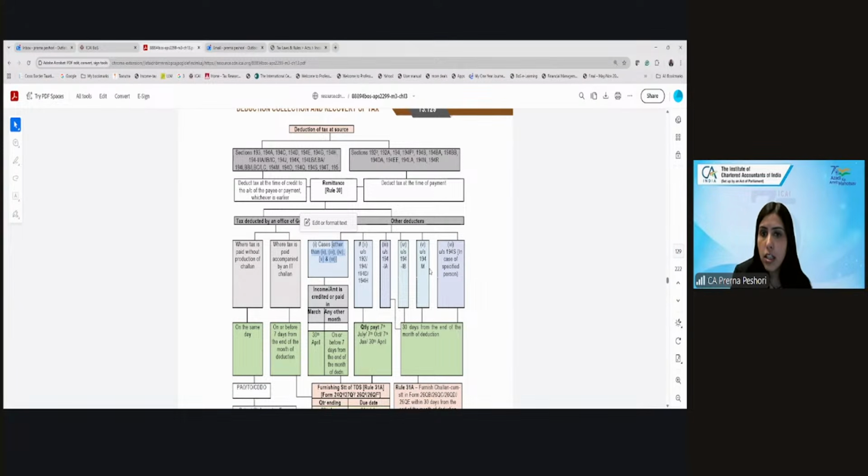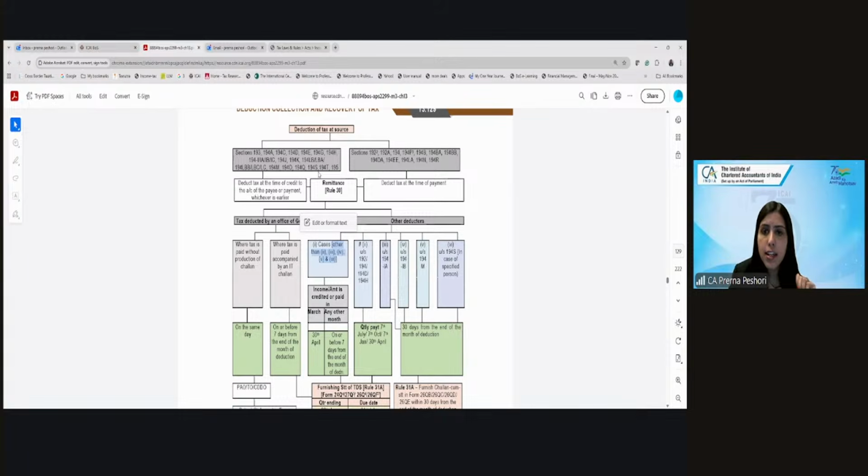And in case of the other deductors, 194IA, what is 194IA? Rent? No, not rent. 194IA is the sale of property, by an individual above 50 lakh rupees. Correct. It's 1% on the sale of property. So when you deduct the TDS, you have to deposit within 30 days from the end of the month of deduction.